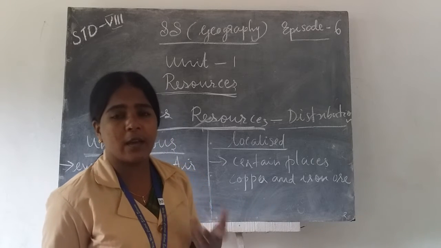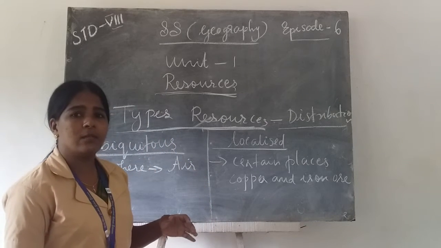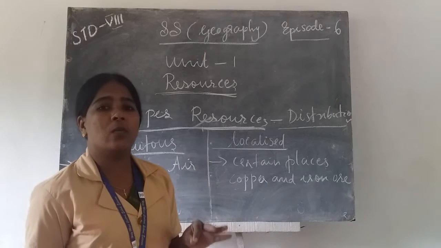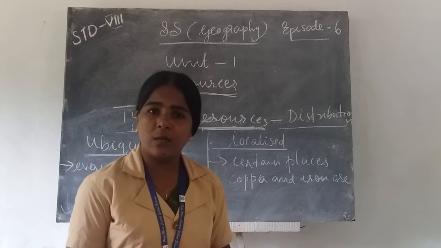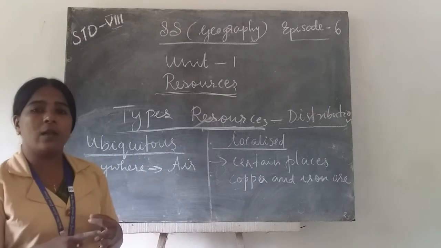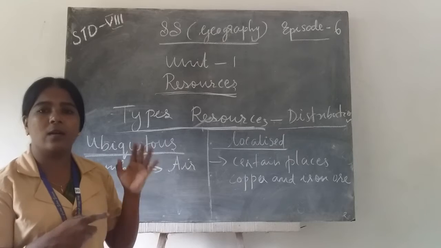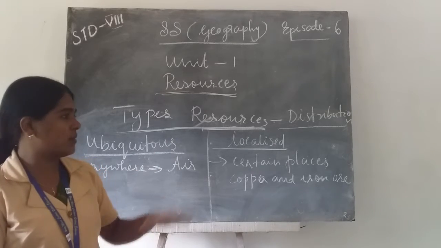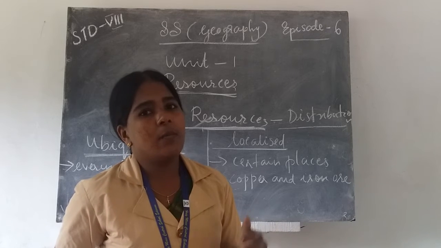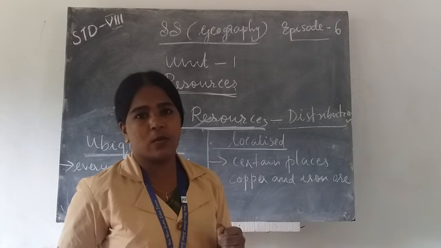We can list out the examples. In the case of renewable resources: air, water, soil, solar light, wind, etc. are examples of renewable resources. Examples of non-renewable resources are coal, petroleum, and natural gas.